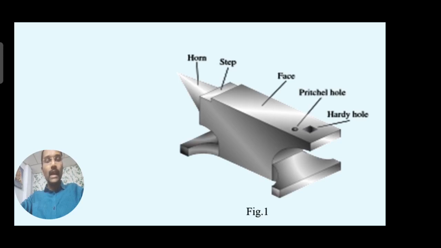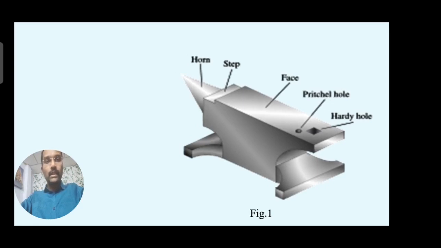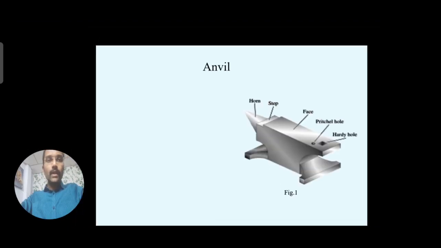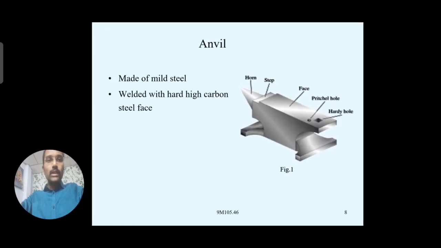So like that, we have some tools like swages, fullers, and chisels. Those can be inserted into the hardy hole. We'll see, looking at that we'll get some idea. Let's just go through that.